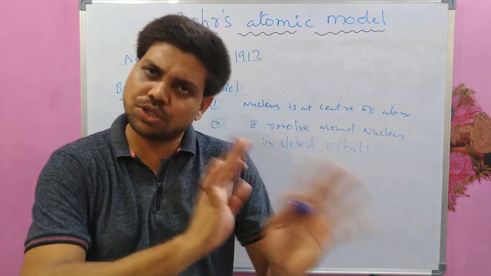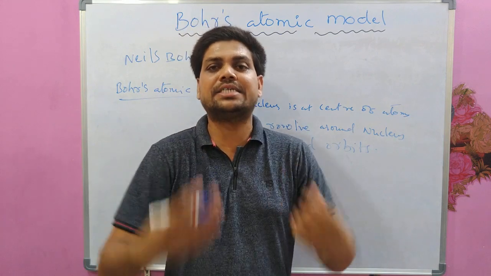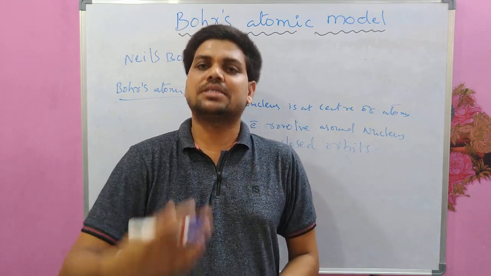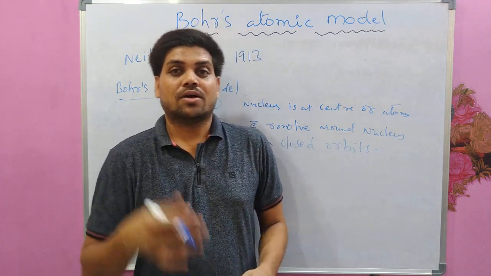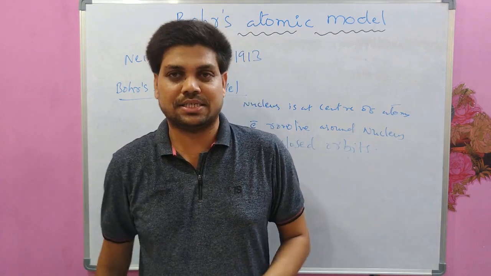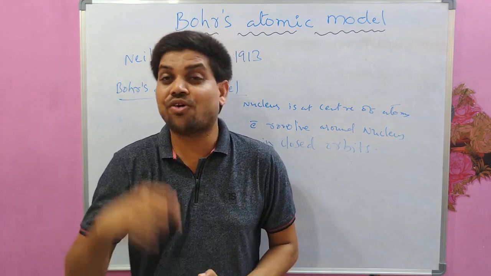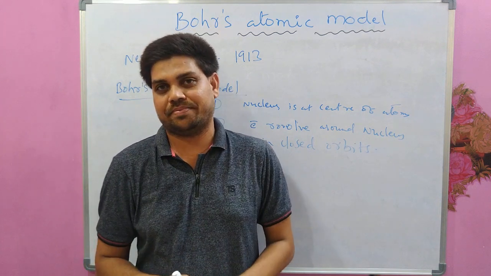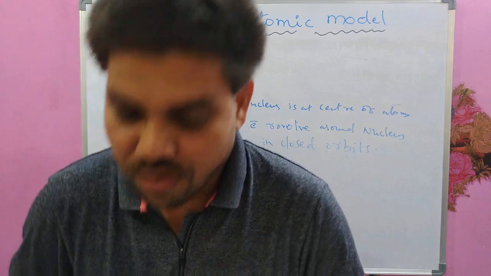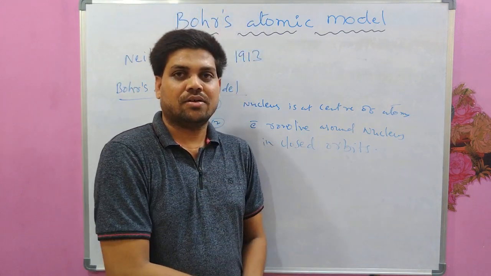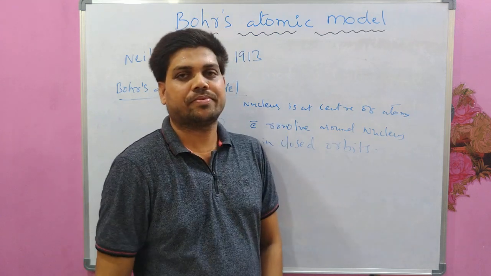He had assumed those two postulates as it is, but in addition to that, he had proposed something new which could solve the problem of collapsing the electron into the nucleus, which failed by classical theory, and quantum mechanically he could explain that. Right, now we will see what is his postulate which solved the problems faced by Rutherford.